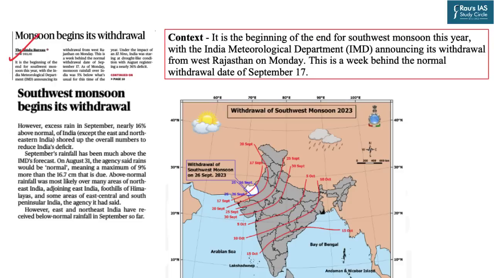So this topic has appeared at page number 1 and its continuation at page number 10 in today's The Hindu Daily edition. And as you can read from the topic, it is related to the withdrawal of the monsoon season from India. This is the very immediate context of this topic, that IMD, Indian Meteorological Department, has announced the withdrawal of the southwestern monsoon from India.